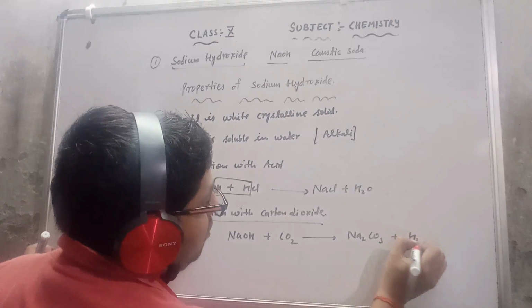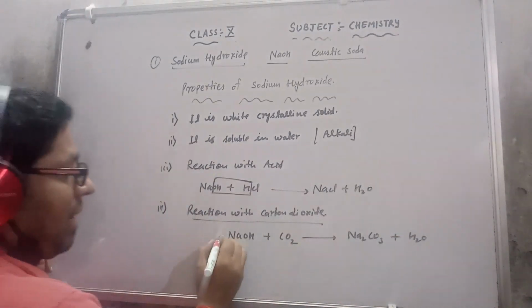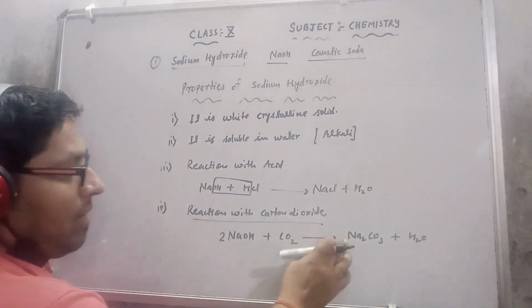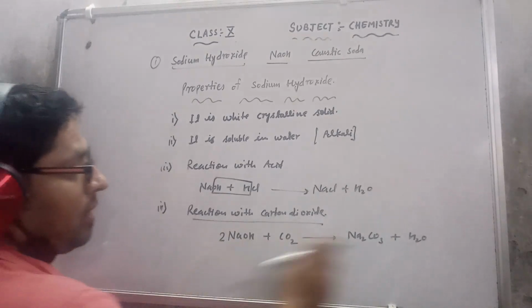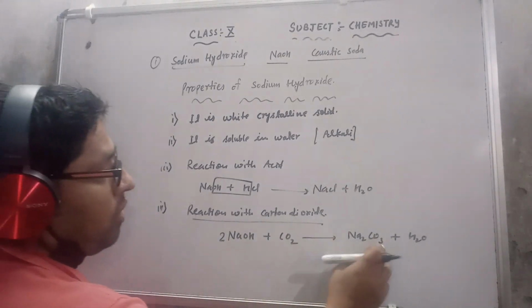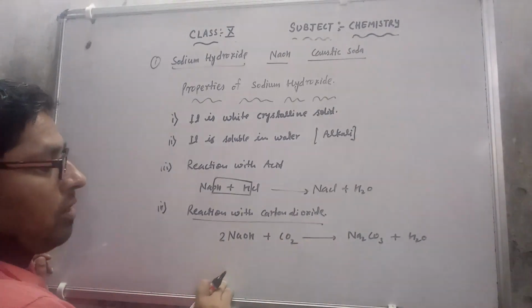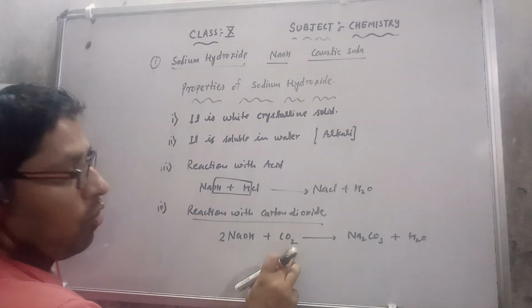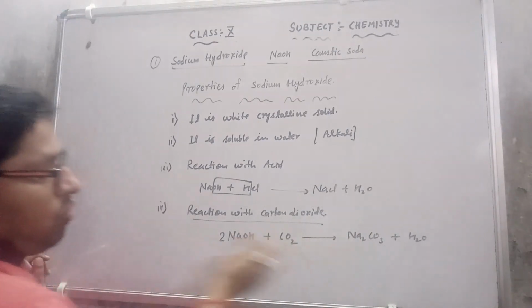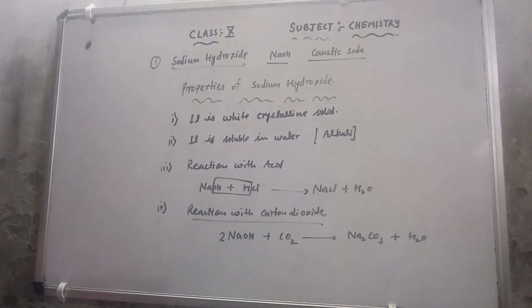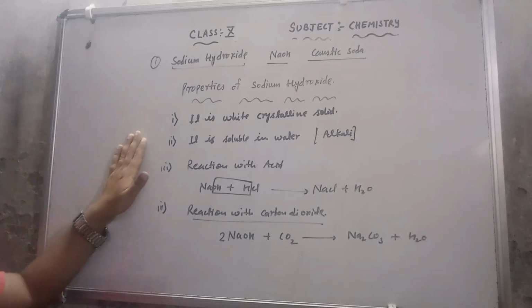Na2CO3, and a water molecule. For balancing it, I will multiply NaOH by 2: 2 Na, 2 hydrogen, 2 oxygen on the left, and on the right 2 Na, 4 oxygen, and carbon 1. So this is a balanced equation. There is no problem. This is the way of the chemical properties of sodium hydroxide.